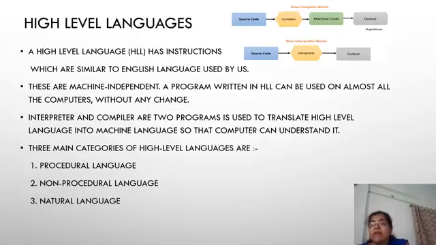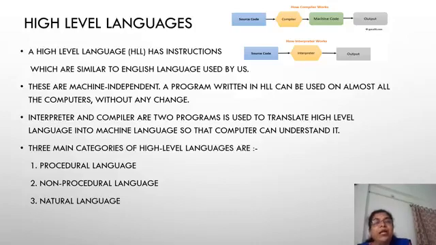Now, we will see high level languages. What is the difference between low level and high level that we are going to study here? A high level language, that is HLL, has instructions which are similar to the English language used by us. These are machine independent, meaning the program written in a high level language can be used on any computer. It's not only limited to the one computer where it was developed or on which it was written.